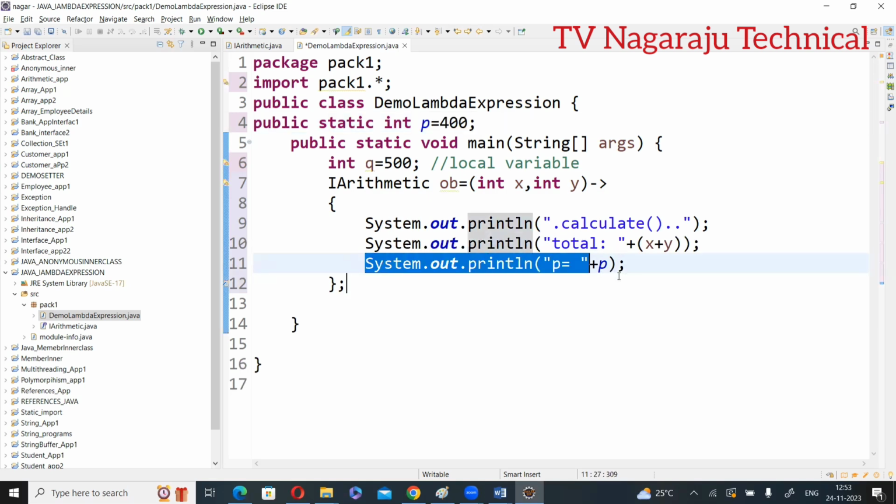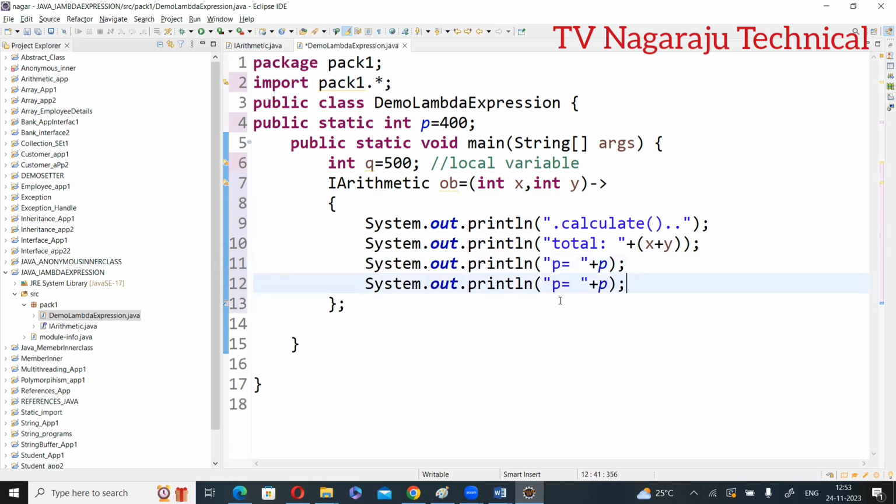Now, print the q value. System.out.println("q is equal to " + q). You are printing the p value and the q value. Why? Q is local to here. Q is local within the method, so you can access it. P is also in the same class, so you can access it. There is no problem.